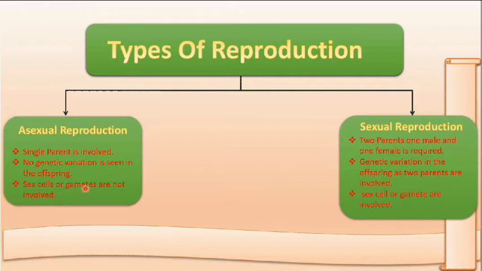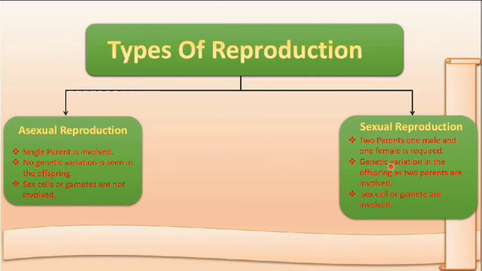Sex cells or gametes are not involved because a single parent is capable of giving rise to a new individual. There is no need of sex cells or gametes. Okay. How is sexual reproduction different from asexual? Two parents are involved, one male and another female, while in asexual, only a single parent is required.